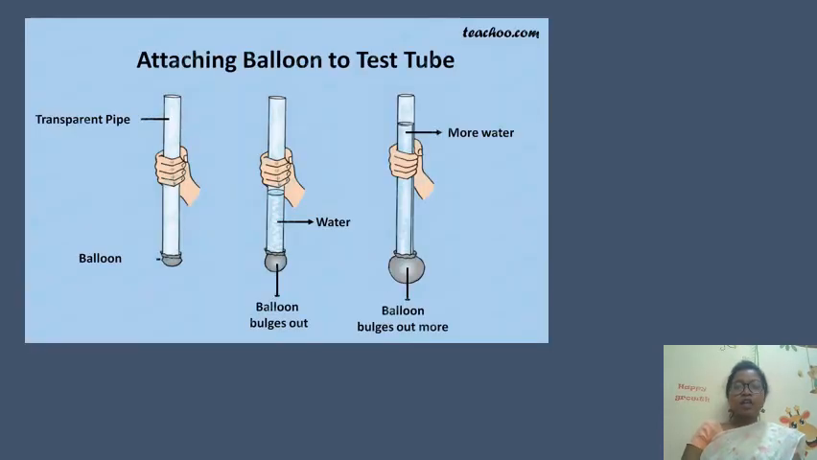Now let's see what happens when you take different types of pipes and attach balloons. When you attach a balloon and fill water in the pipe, in one pipe you are filling half water and in another pipe you are filling more water. In that case the balloons will start bulging out. In what case are the balloons bulging more? In the second one the balloons are bulging more. So it depends on the height of the water column.